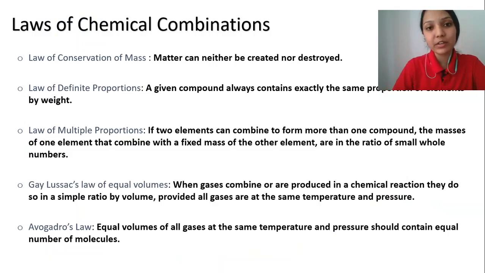Next, laws of chemical combinations. We discussed 5 different laws governing the chemical combinations, and the first one is the law of conservation of mass, which states that matter can neither be created nor destroyed. Next is the law of definite proportions, which means a given compound always contains exactly the same proportion of elements by weight. And next is the law of multiple proportions, which states that when two elements combine to form more than one compound, the mass of one element combines with a fixed mass of the other element in a simple whole number ratio.